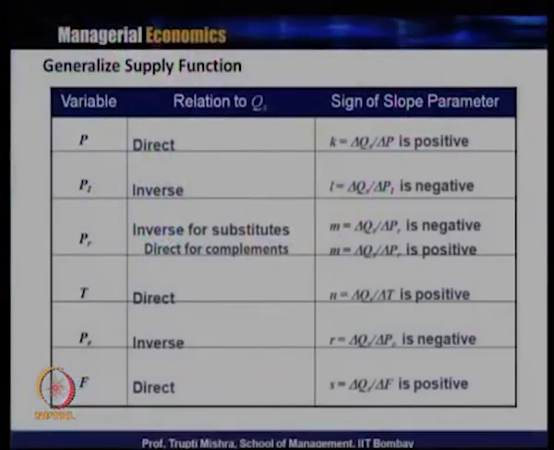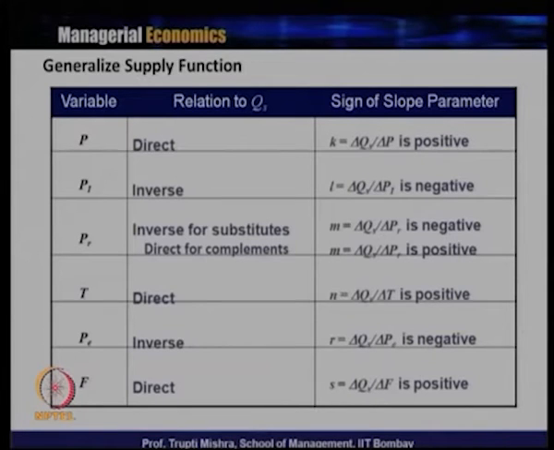So in the relationship between quantity supplied and the price of a substitute good and of a complementary good, it is always inverse for the substitute, and it is always direct for the complement, because the more quantity supplied of the complementary good, the more quantity supplied of this typical good whose factors we are discussing.